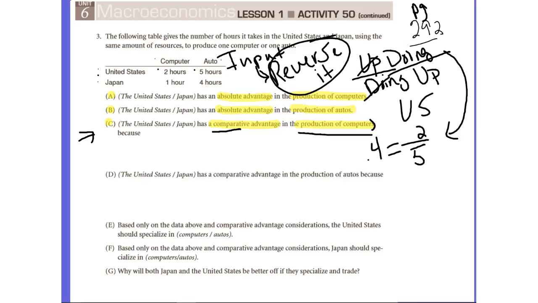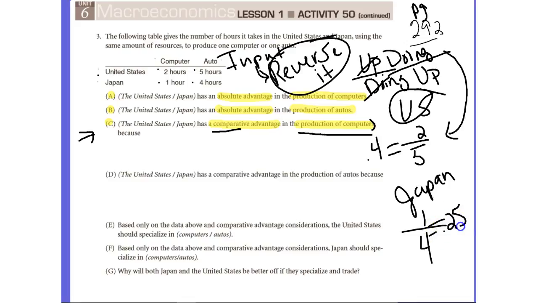Now let's do the same thing for Japan. So that was the United States, and now we want to look at Japan. Whatever they're doing, Japan is producing computers, so that's 1. And again, it's going to go in the numerator this time. And whatever they're giving up is going to go in the denominator, which is automobiles, and we're going to use the 4 hours because that's how many they can produce in 1 hour. We actually are going to end up with 1/4 or 0.25.